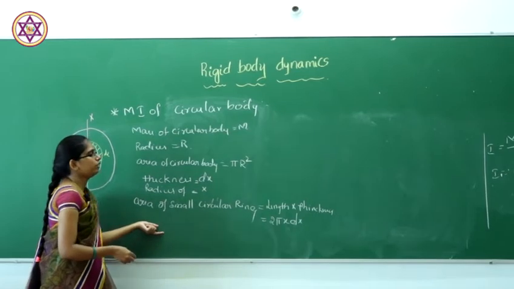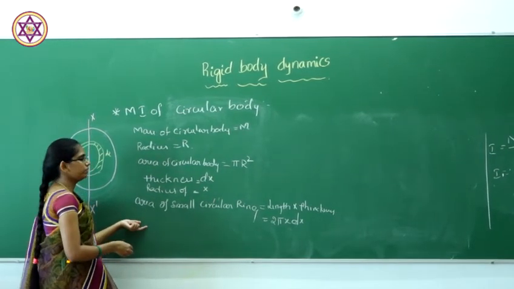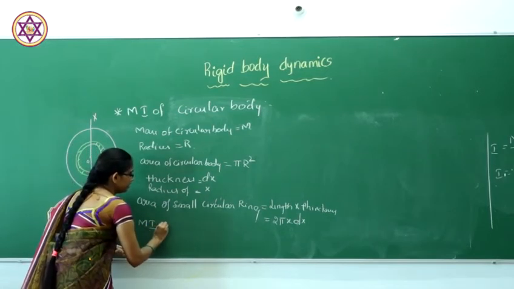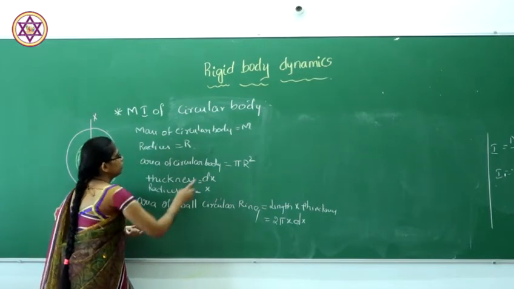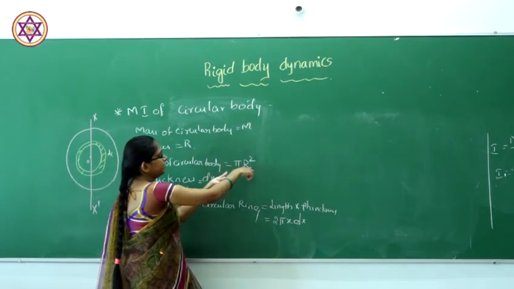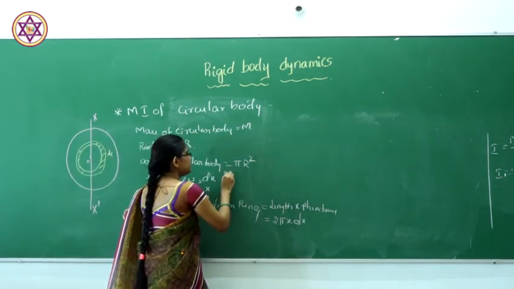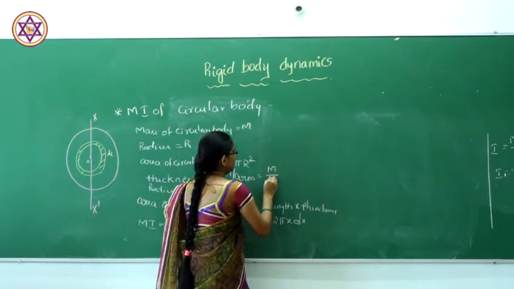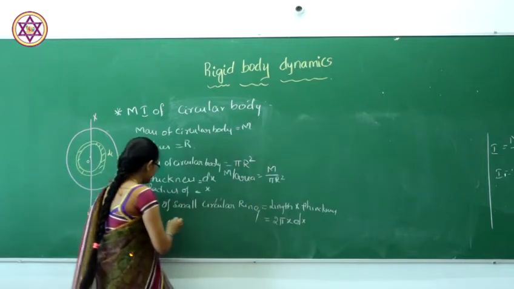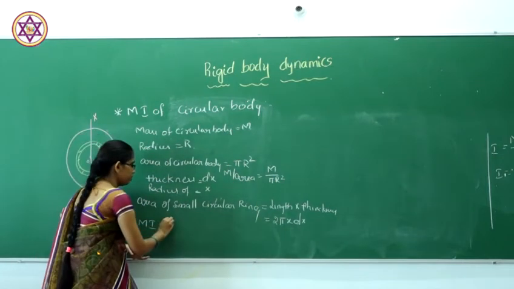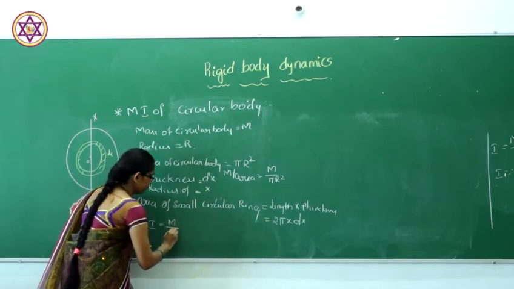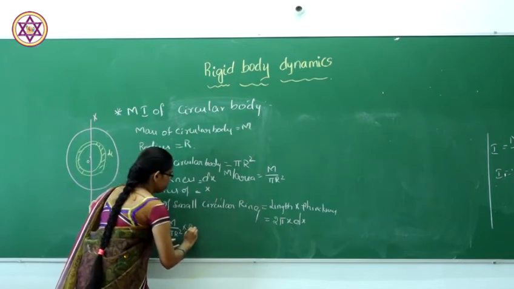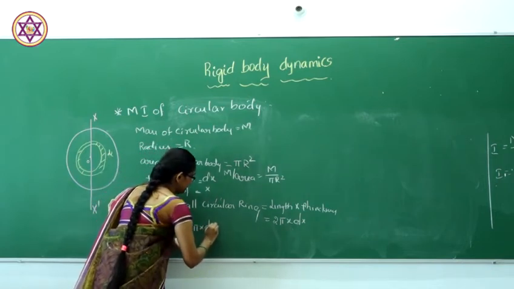Next we have to find the moment of inertia of that small ring. The area of the disc is pi r square, so the mass per area will be given by m by pi r square. So the mass of that small ring will be given by m by pi r square into 2 pi x dx.